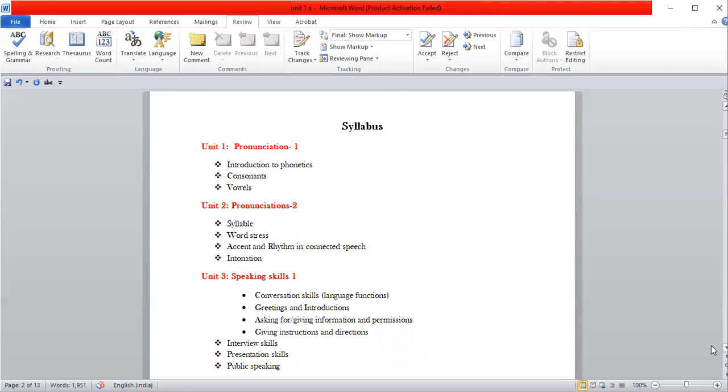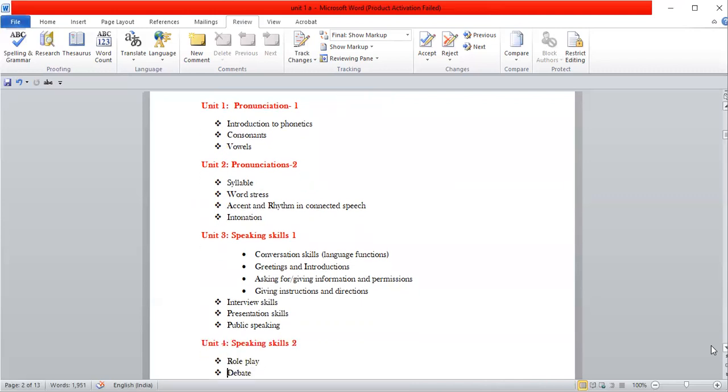Unit 3, Speaking Skills 1, which includes conversation skills, including language functions, greetings and introductions, asking for or giving information and permissions, giving instructions and directions, and it also includes interview skills, presentation skills, and public speaking.